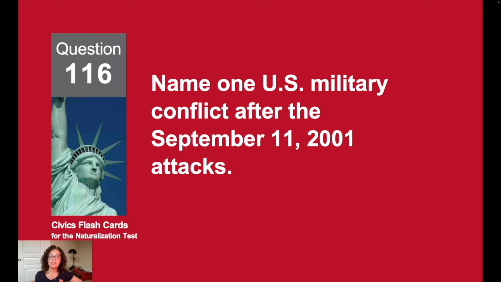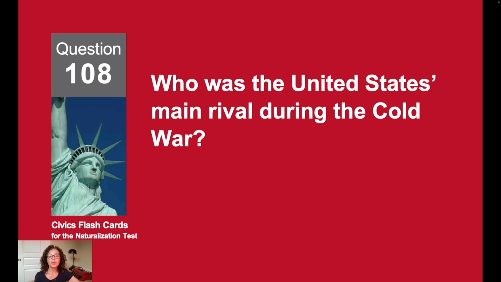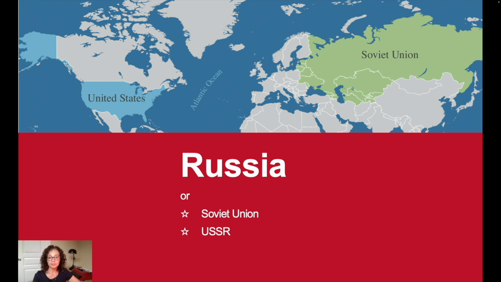Name one U.S. military conflict after the September 11, 2001 attacks. The war in Iraq. Who was the United States' main rival during the Cold War? Russia.